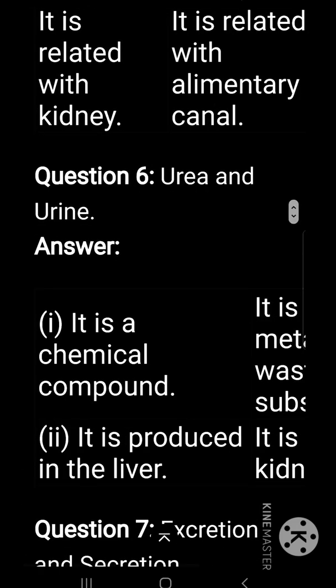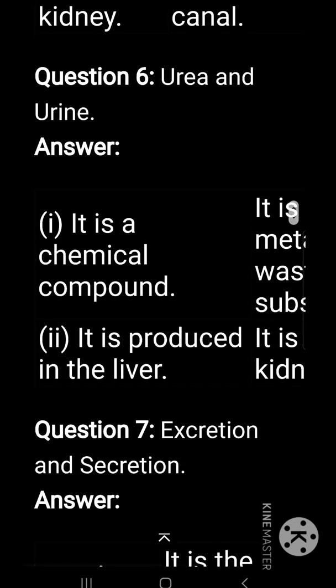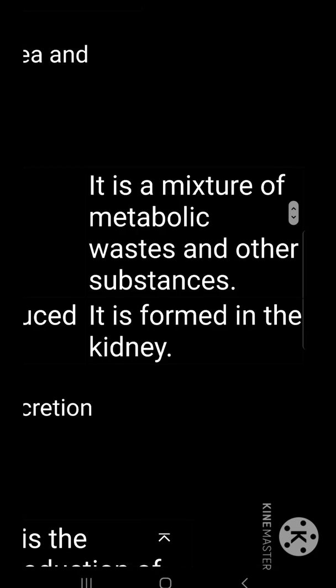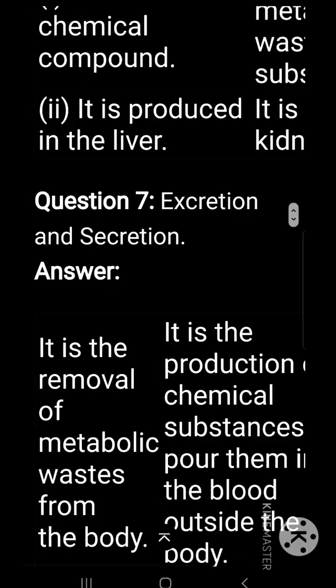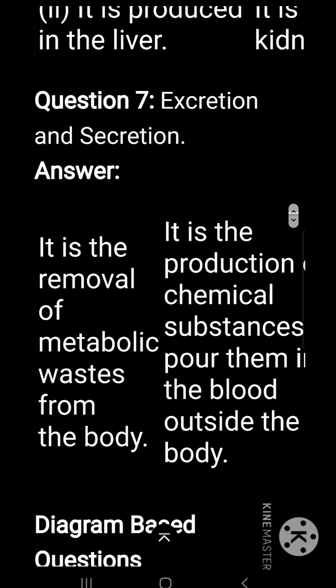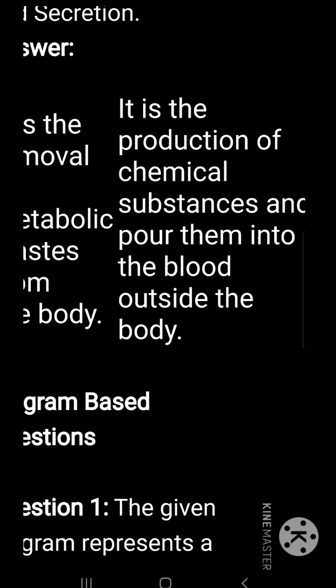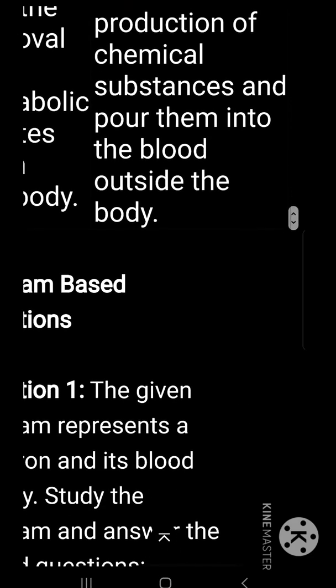Differentiate between urea and urine. Urea: it is a chemical compound. It is produced in the liver. Whereas urine is a mixture of metabolic waste and other substances. It is formed in the kidney. Differentiate between excretion and secretion. Excretion: it is the removal of metabolic waste from the body. Secretion: it is the production of chemical substances and pouring them into the blood or outside the body.